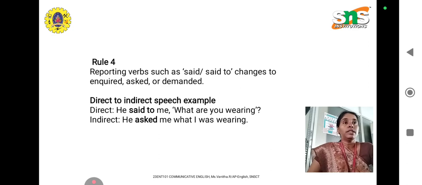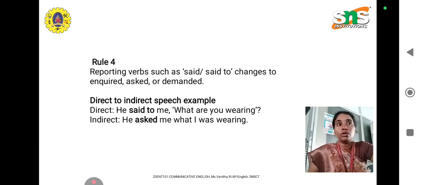Likewise, if the direct is, she said she can dance, when you change it into indirect speech, it is, she said that she could dance. So the direct to indirect speech conversion changes in modals.